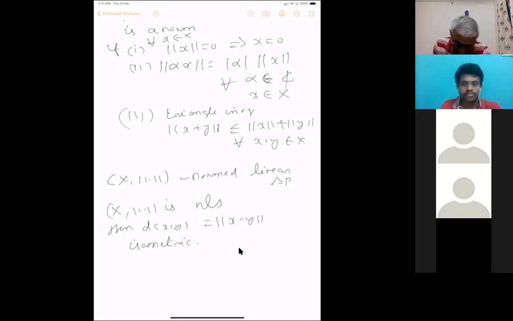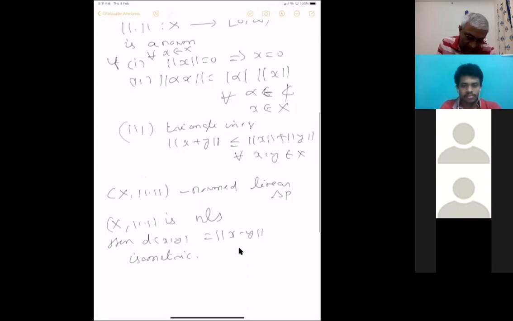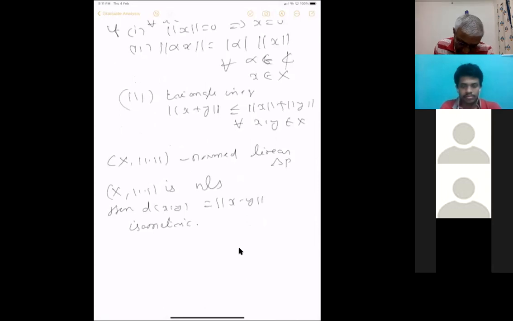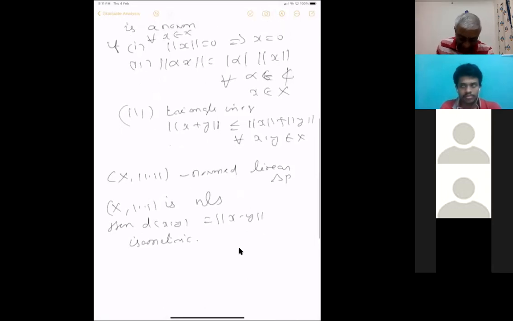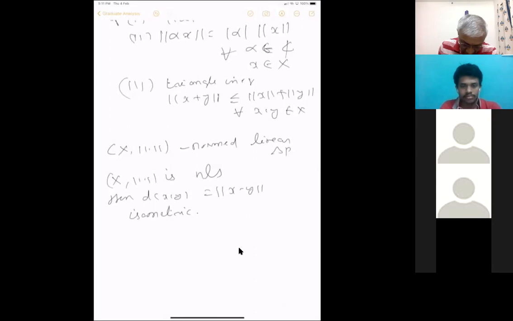And triangle inequality. Symmetry is clear because it's a vector space. The norm of x minus y is the same as the norm of y minus x, because you can multiply by the scalar minus 1. And the triangle inequality will follow from the triangle inequality of the norm. So it's an easy exercise to show that this is a metric.